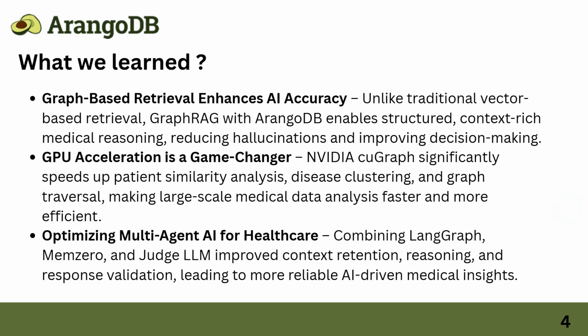Some of the major key takeaways from the hackathon. First of all, graph based retrieval enhances the accuracy and also reduces hallucination. GPU acceleration is a game changer. When it comes to graph algorithms such as patient similarity analysis or disease clustering, we are using NVIDIA cuGraph, which helps us get the response in fast time with the help of GPU accelerated algorithms. For the multi-agent AI system, we have used LangGraph, Mem0 for the memory, and Judge LLM, which gives us the score and reliability response validation, leading to more reliable AI-driven medical insights.